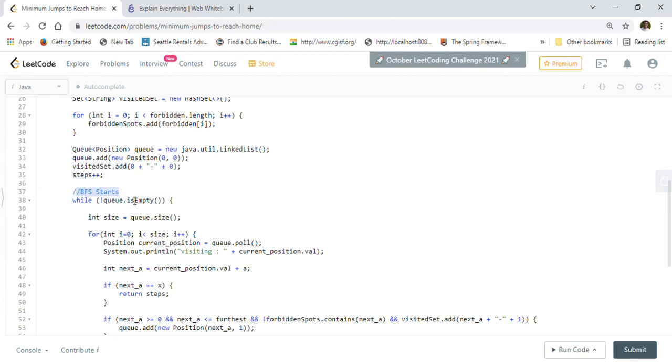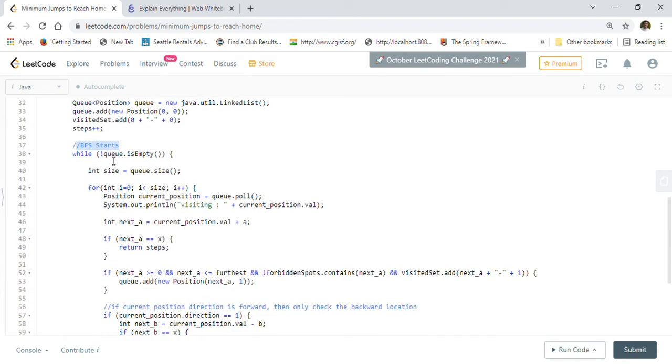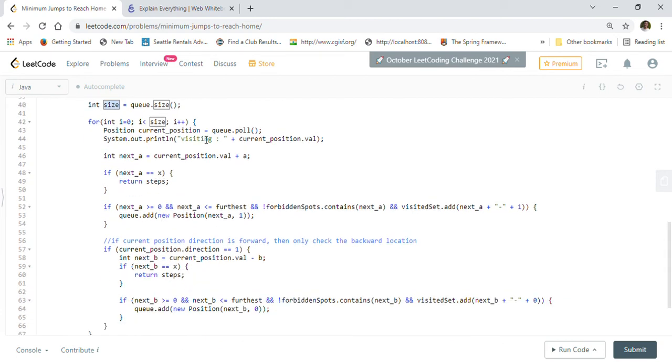This is the start of the BFS while loop, and it goes on until the queue becomes empty. This is a standard BFS implementation where we check the size of the queue at the start, and iterate through that many elements in the queue. We get the current position of the bug and calculate the next forward position by adding a to the current position. We always check if we have reached the destination, and in that case we return the number of steps we took.